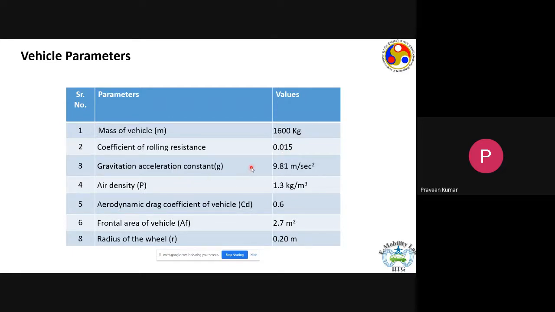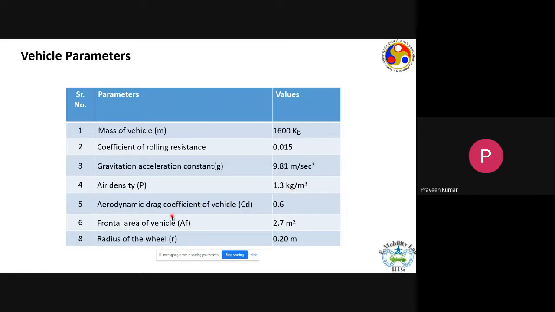Then we would need the gravitational constant. That's the same for all vehicles. We need it because we want to calculate the force acting on the vehicle when it goes up a hill or a gradient, like climbing a flyover. In that case, it would come into the picture. And this is the air density at room temperature, which is 1.3 kilogram per meter cube. This is again a standard value which remains constant for all vehicles.